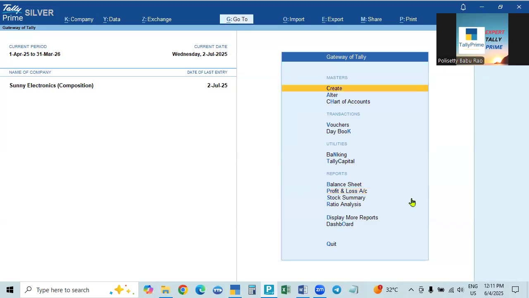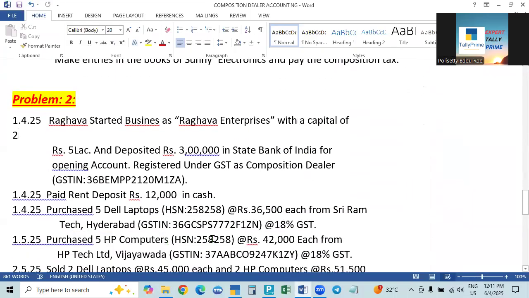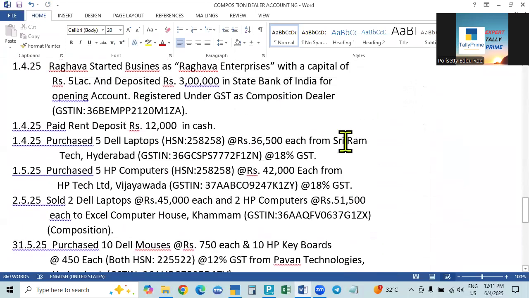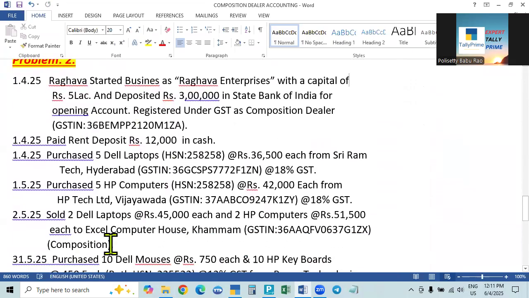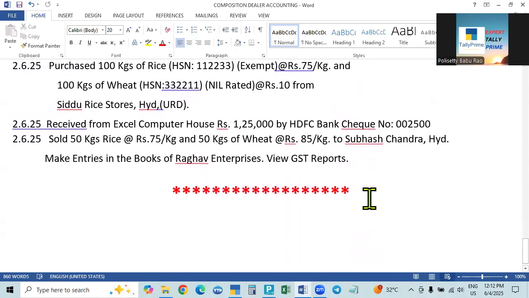And here, in the case of this one, there is another problem. With the same example, its name is different, numbers are there. Check the numbers, everything. Okay. And here, capital of 5 lakhs. So here you see, remember this problem number 2. You pause this and see all the entries, all the transactions. Then go to the next page. Do this one, and after that stop this and see all these exam transactions, and then go to the balance. See, this problem is the same but with more transactions. You try this, it will be good.